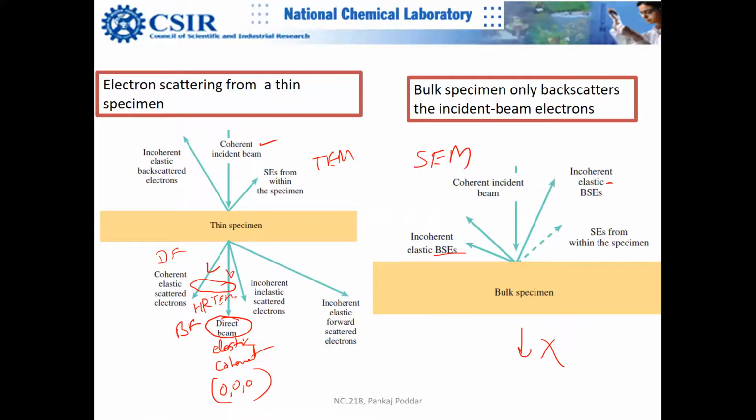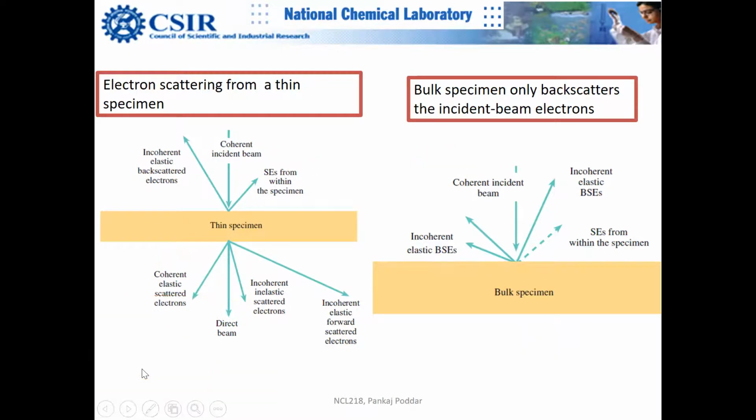You said in TEM we use thin specimen and in SEM we use bulk. Can we understand that for transmitting electrons we just use the thin sample, and for scanning we use the bulk specimen? Yes, you're right.